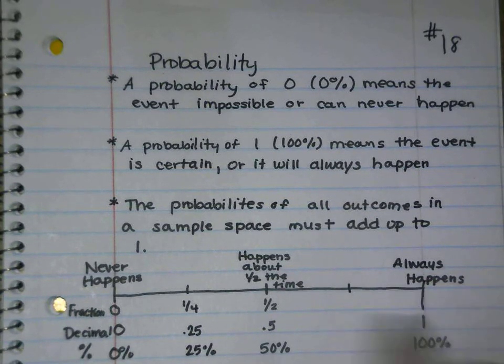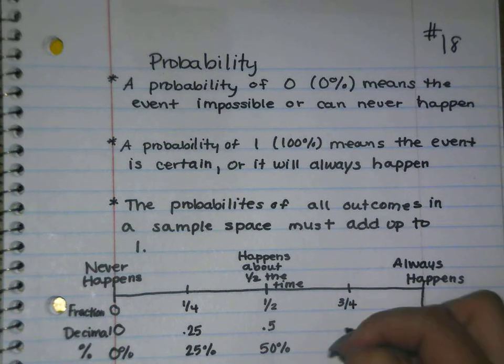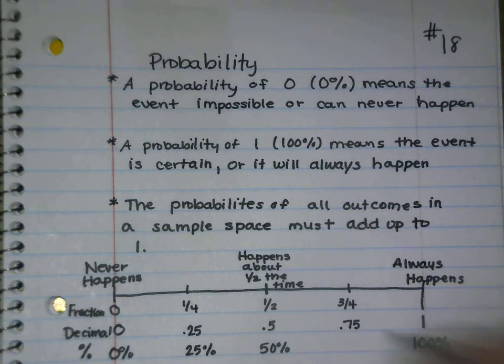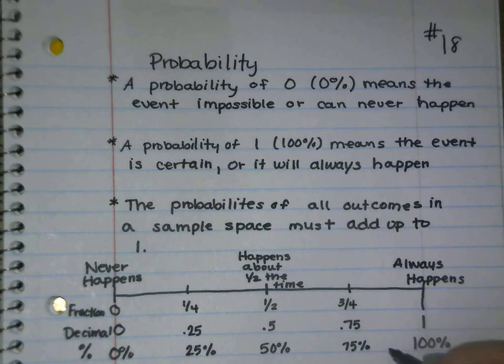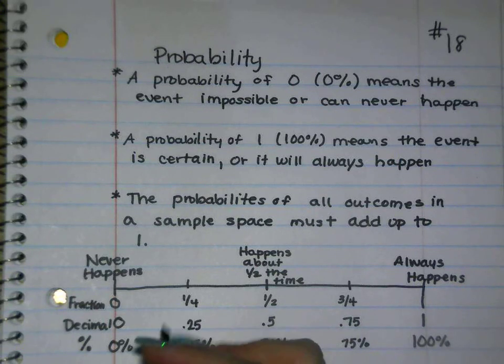Halfway between 1/2 and 100 on the upside would be 3/4, or 0.75, or 75%. So your probability is going to fall somewhere in there between 0 and 1. So let's look at some examples.